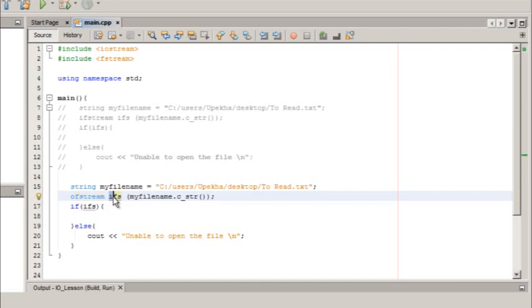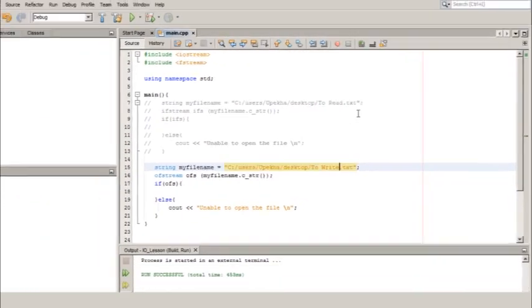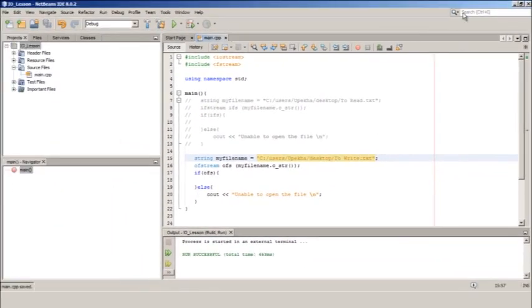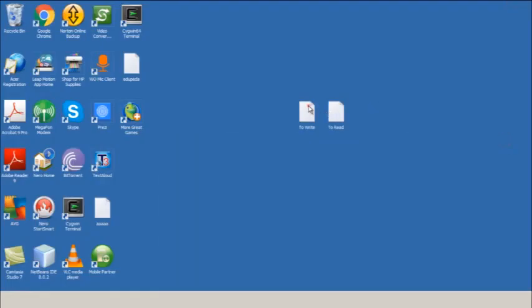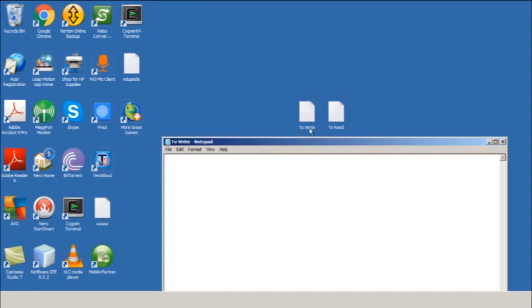So we'll change the variable name to ofs. Now our file name is not toread. For the purpose of writing on a file, we'll use the file towrite. It's also on the desktop. On the desktop, you can see the towrite file has no content.